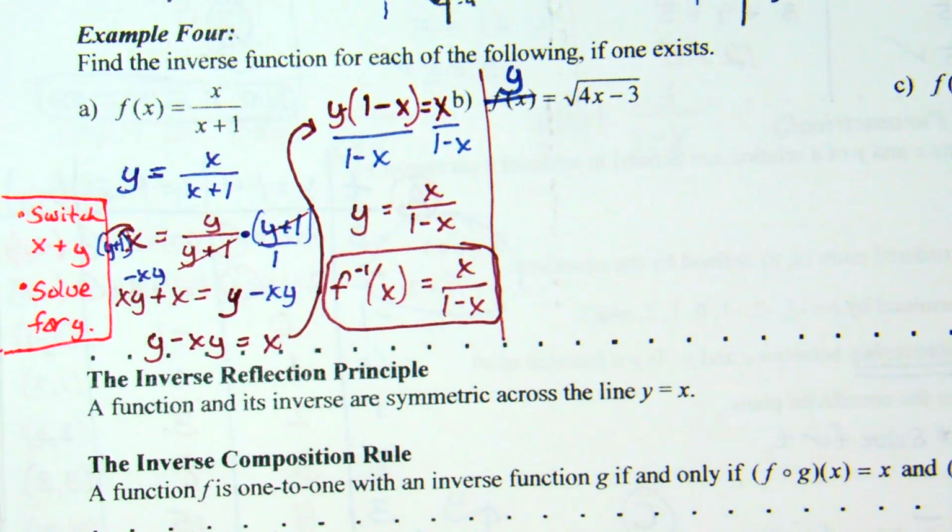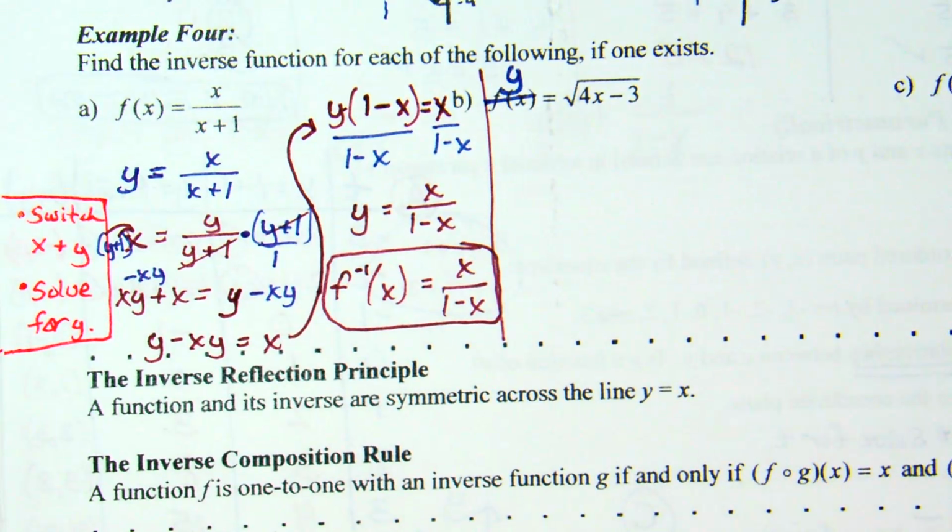Flip the x and y. So instead of y equals, I'm going to say x equals. Instead of square root of 4x minus 3, it's square root of 4y minus 3. So that was that first step of switching x and y. And now, solve for y.